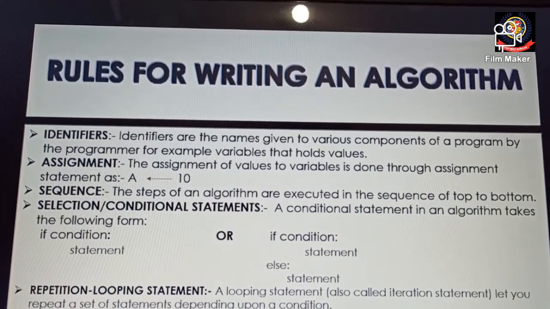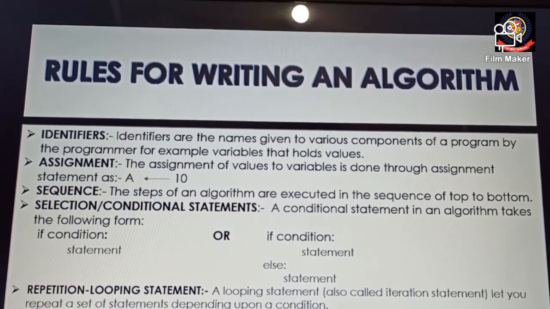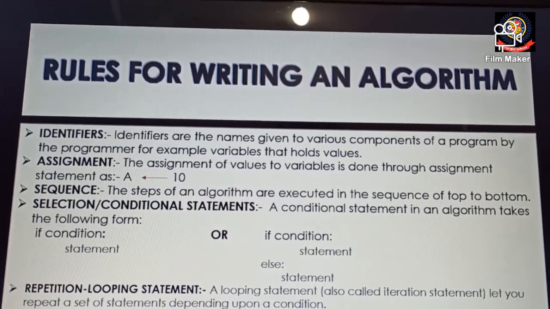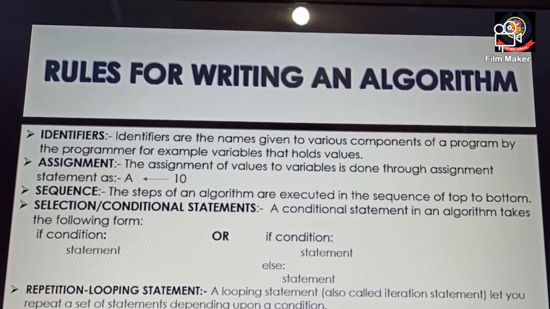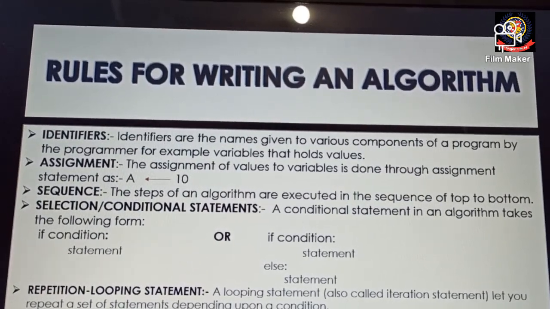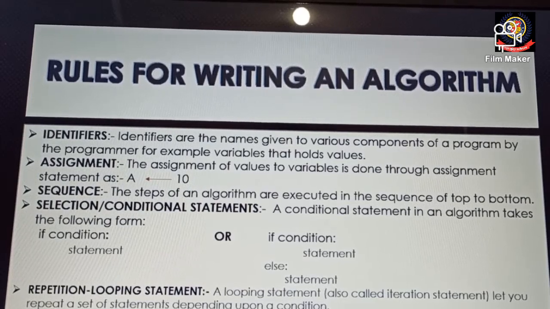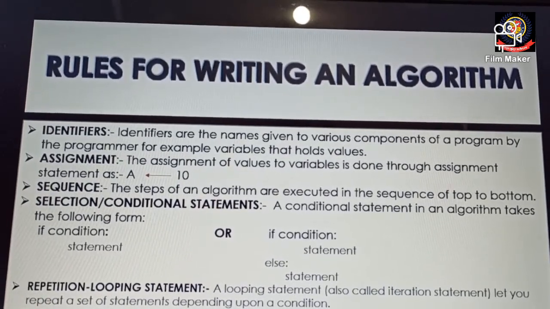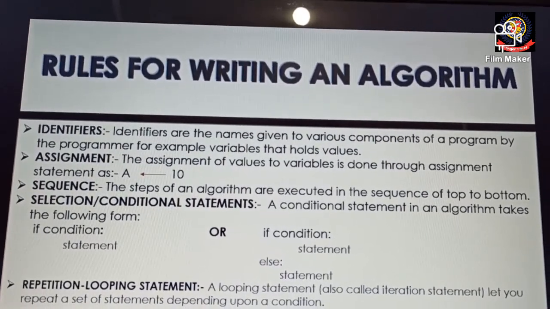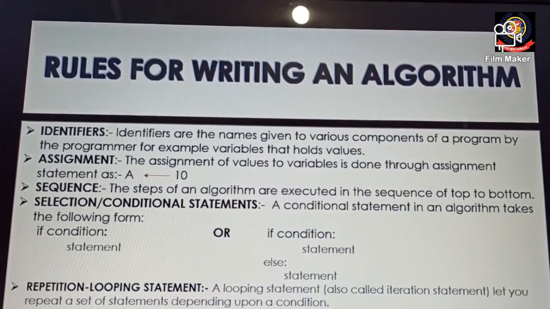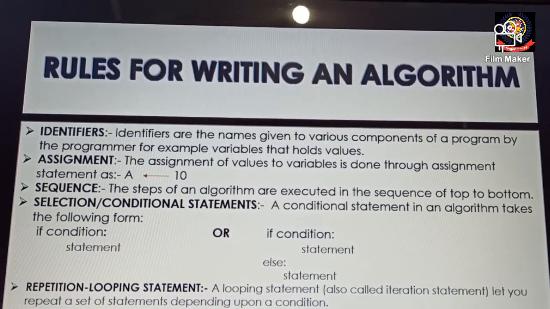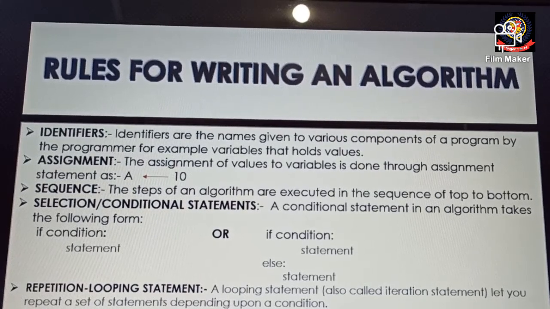Then comes the last one, that is repetition and looping statements, meaning when we are using loops like while loop and for loop, these are the iteration statements. A looping statement, also called an iteration statement, repeats a set of commands depending upon a condition. Clear? So these are the rules to be followed while writing the algorithm.